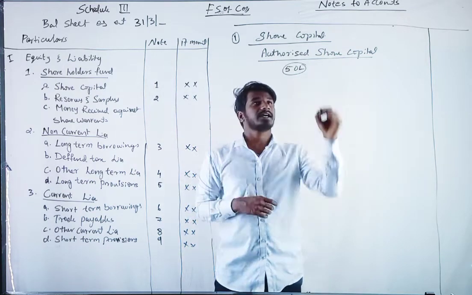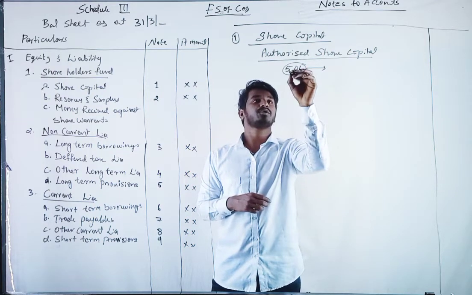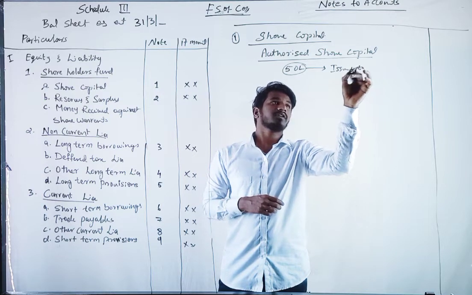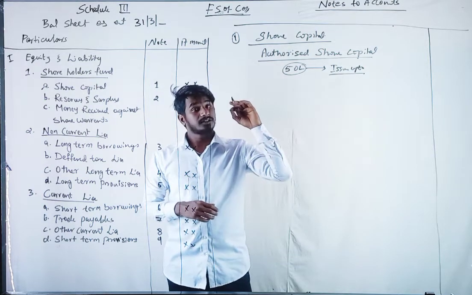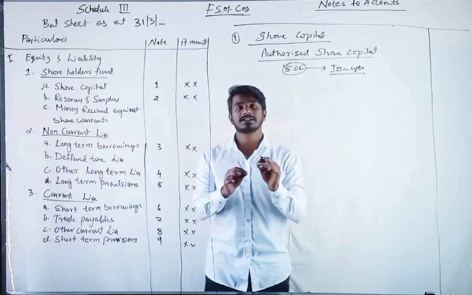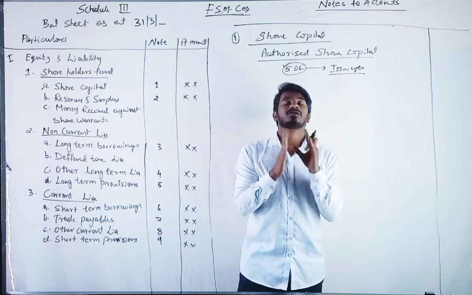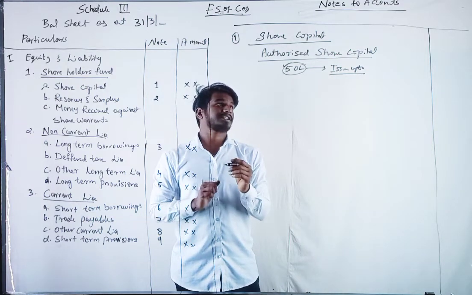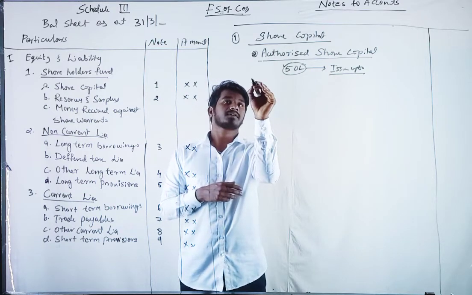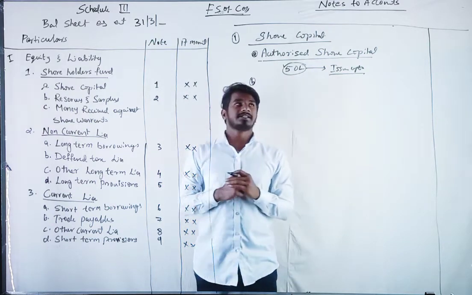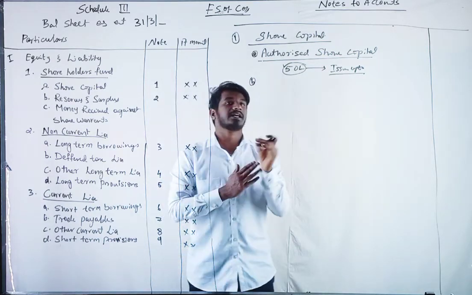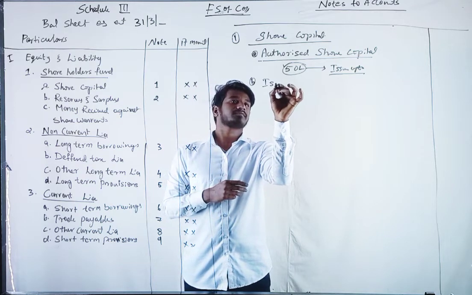At the maximum they can issue up to 50 lakh, and they cannot issue more than this. This is called authorized share capital. Consider it as A. Next, B, after this the company will issue the share capital.